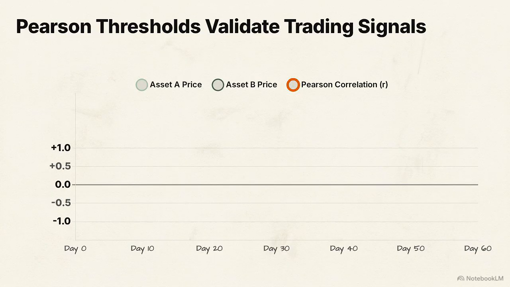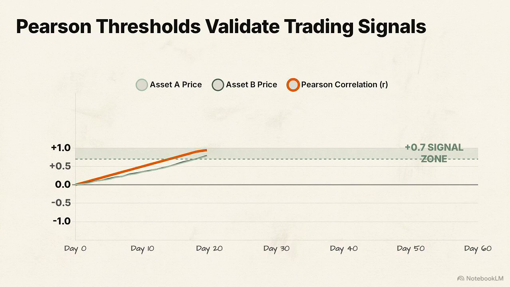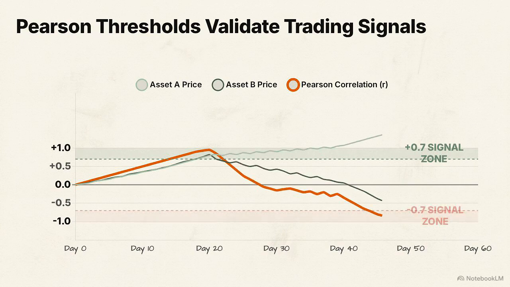This metric quantifies how 2 distinct assets move in relation to one another over a rolling window, mapped on a scale from negative to positive 1. Values above positive 0.7 indicate a strong positive relationship, while values below negative 0.7 signal a strong inverse relationship.